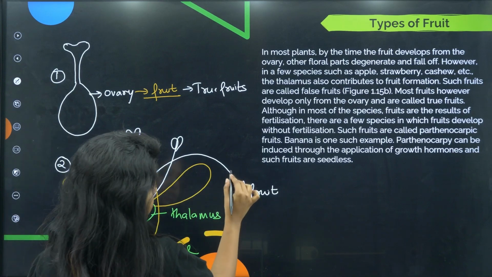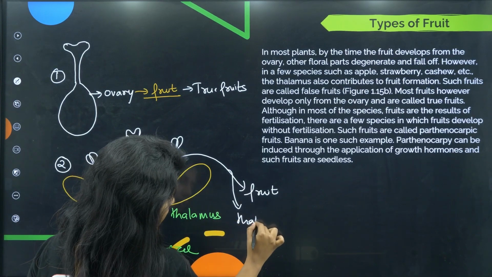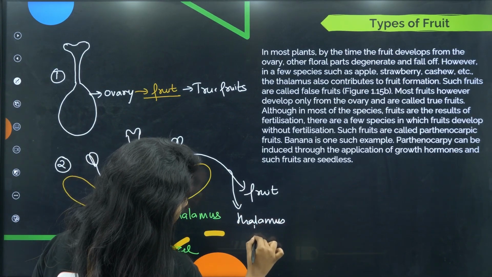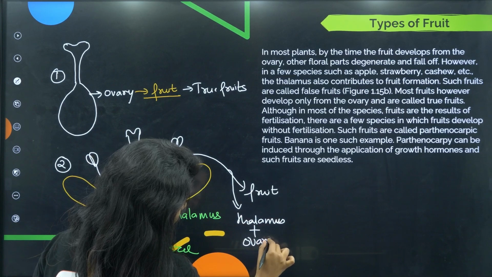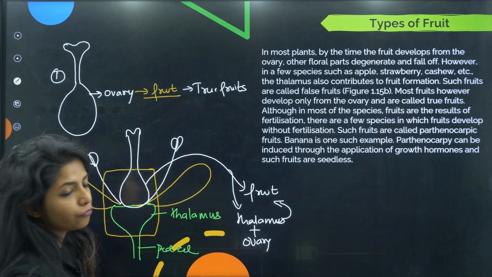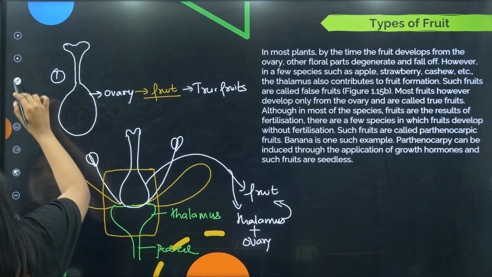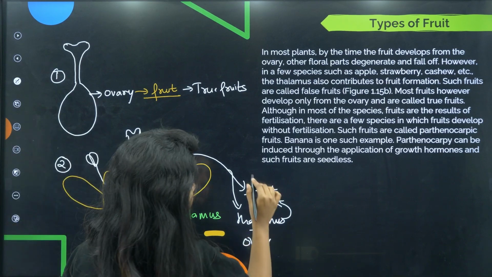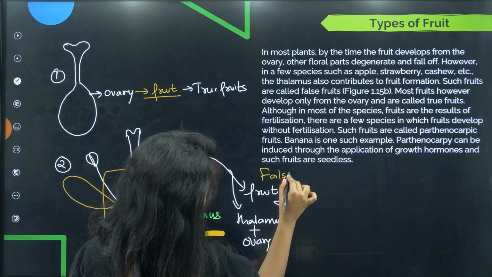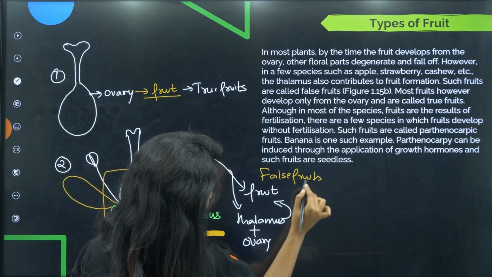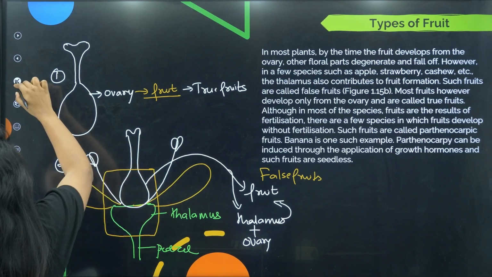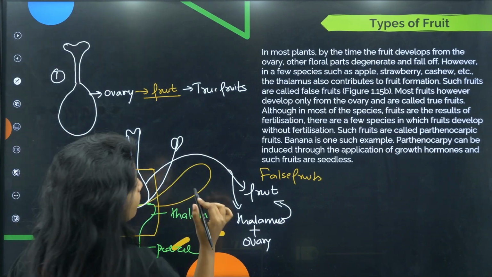So, who all are combining together? Over here, I see thalamus plus ovary contributing to the formation of a fruit. Now, these type of fruits, I call them false fruits. What are the examples, children? Apple. The apple that you eat is the commonest example of this.